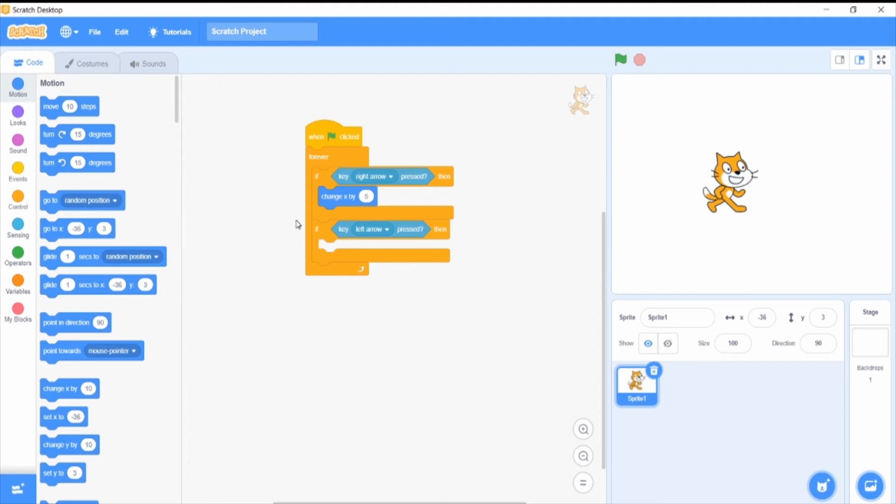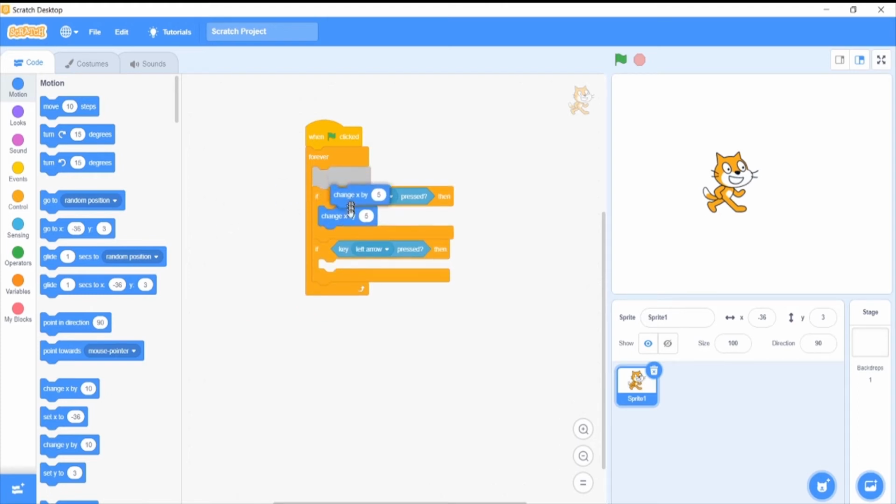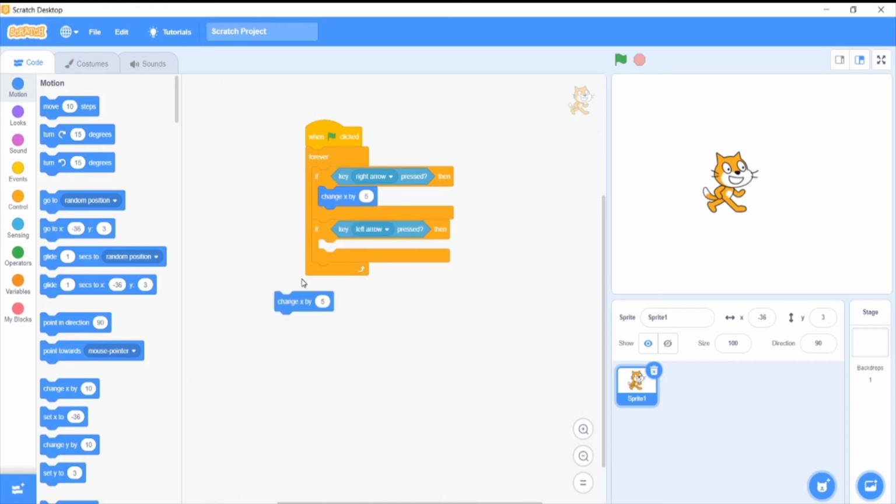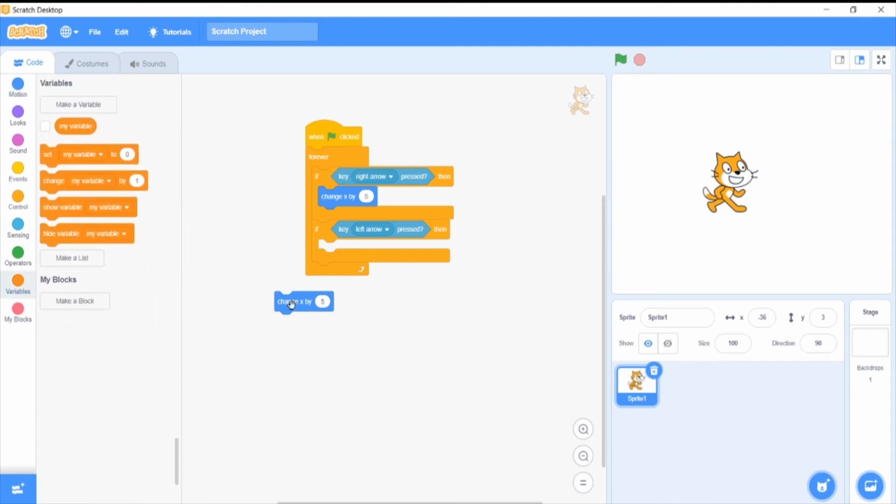Now, if you're programming a lot and you are bored of coming here and there, there is another way. If you already have this block, you can duplicate it. You can duplicate a block just by right clicking, and then you will find a menu with Duplicate. So we want to change the x by -5.